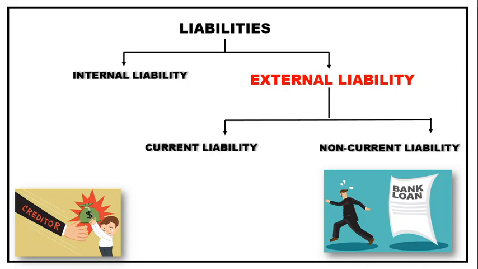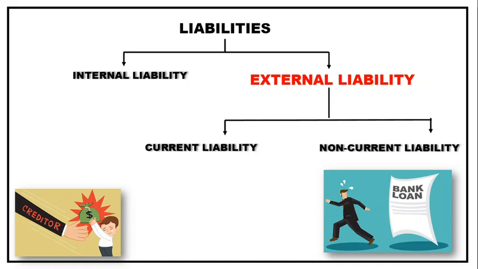Even the supplier who gives you goods on credit and asks for money after 3 to 4 months, you can utilize this money somewhere else for that time. So that is also a kind of liability, a kind of small loan.